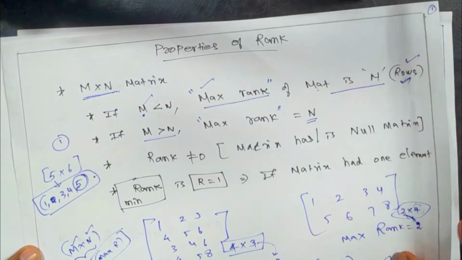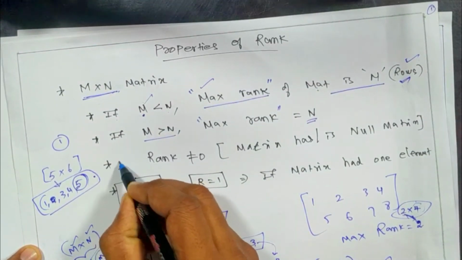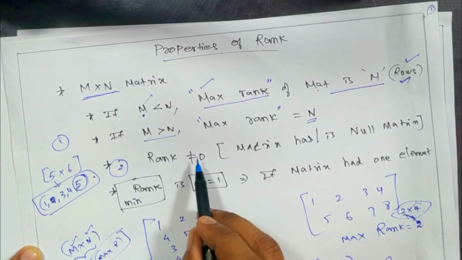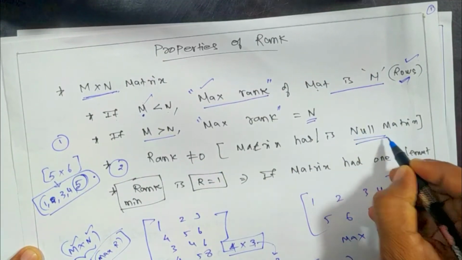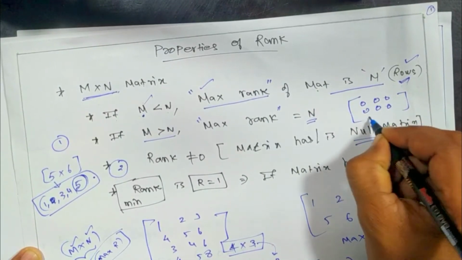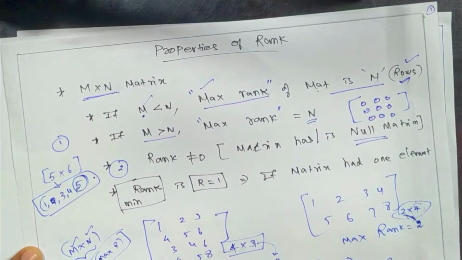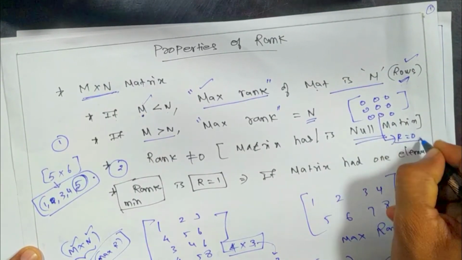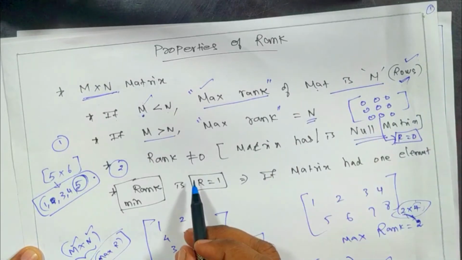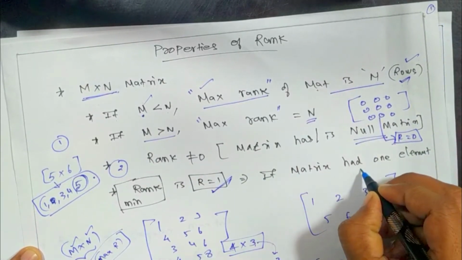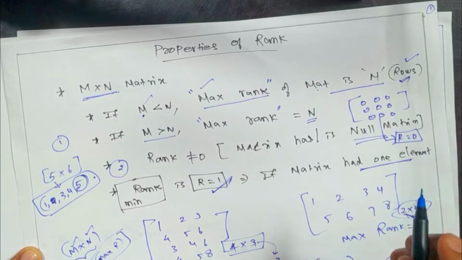The second one is, rank cannot be 0 unless we have a null matrix. If a matrix is 0, 0, 0, which means all elements are zeros, then we get rank 0. If not, the matrix rank will be at least 1, which means if it has one element, then the rank will be 1.